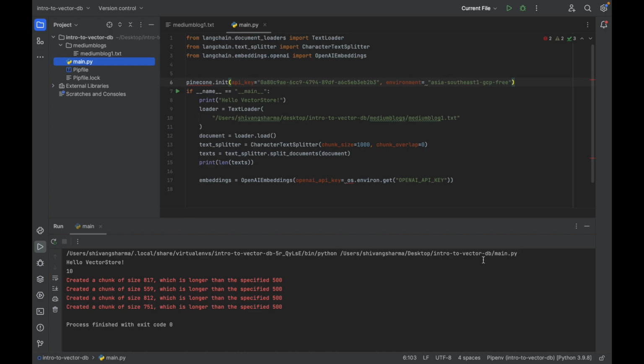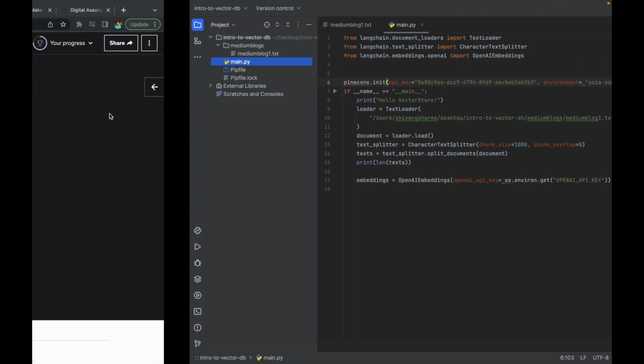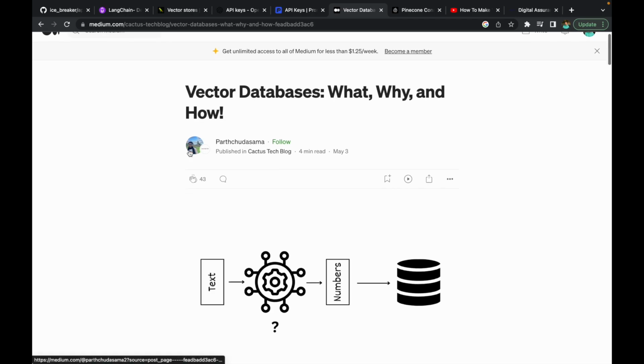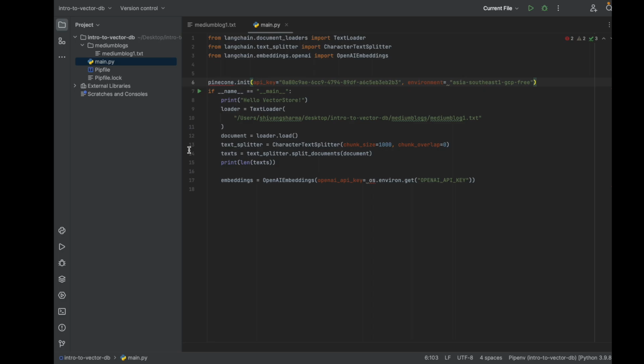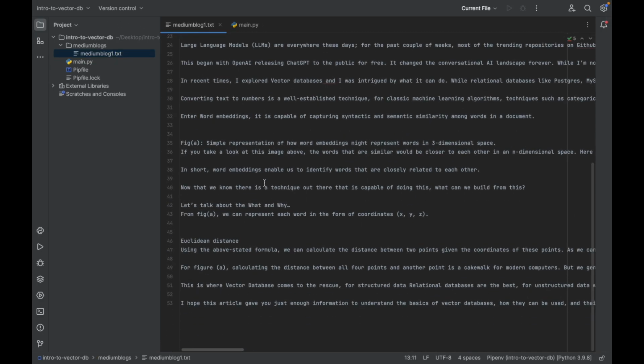Inside of that we have created another medium blog directory, where we have put a basic medium blog txt file, where we have taken a medium blog post which tells us the meaning of vector and vector databases, and we have copy pasted all of the data.